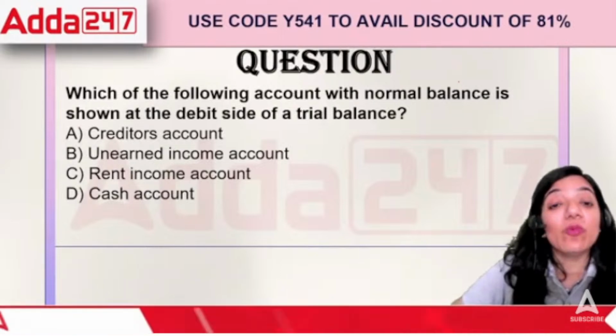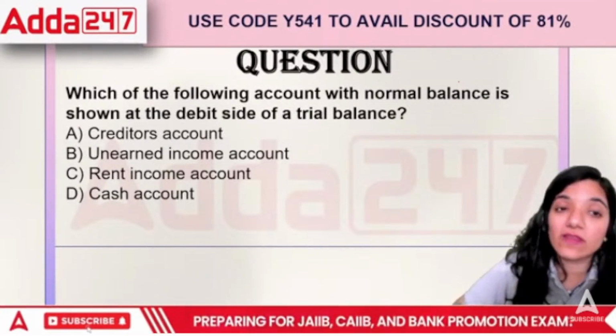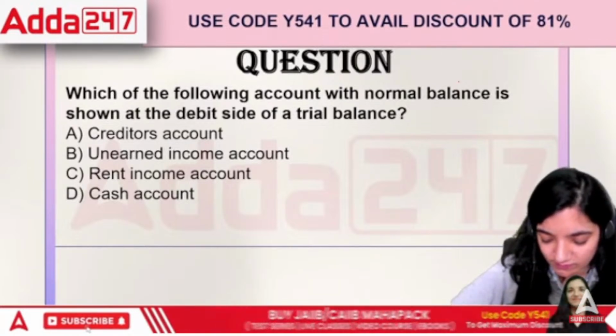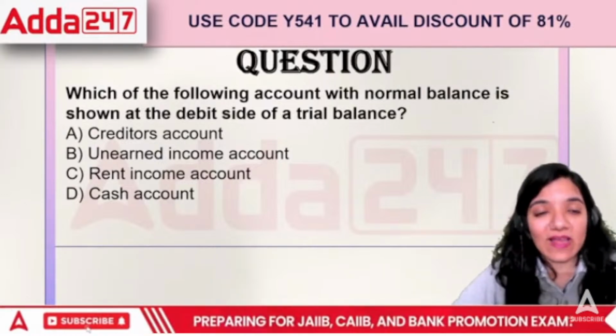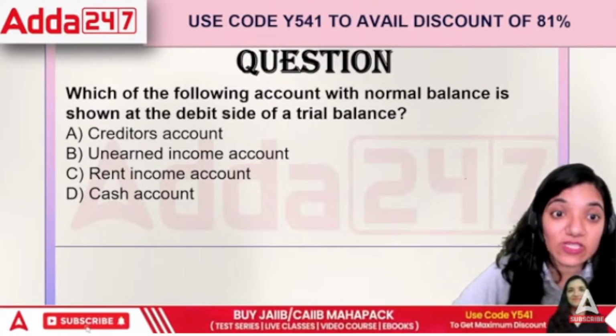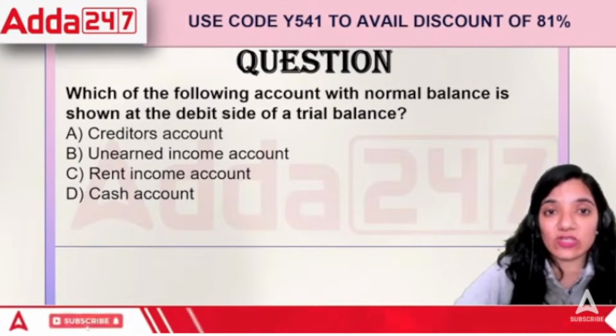Next question. Which of the following accounts with normal balance is shown on the debit side of the trial balance? Credit account, unearned income account, rent income, or cash account?